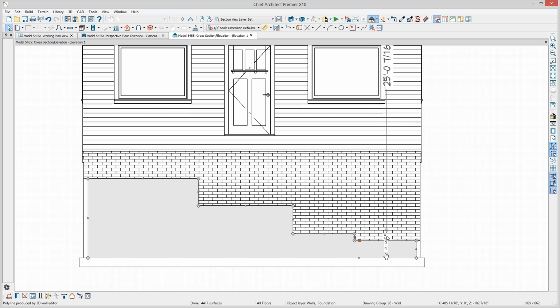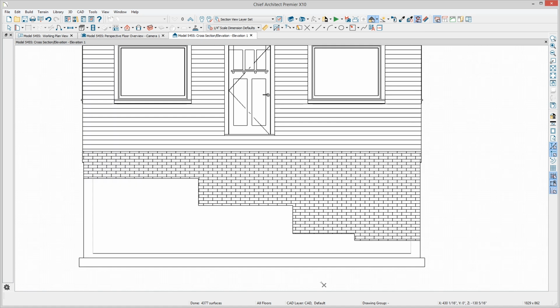Now I could use this dimension. I know I have a 4-inch slab and I could use the dimension to place it to the top of the slab. But I can also use this tool, delete surface. It only temporarily deletes a surface from the view. It doesn't remove it from your model.